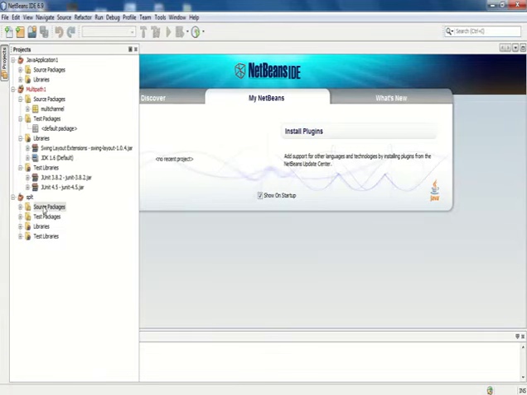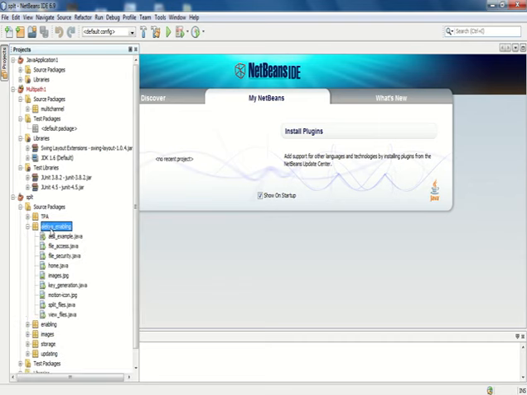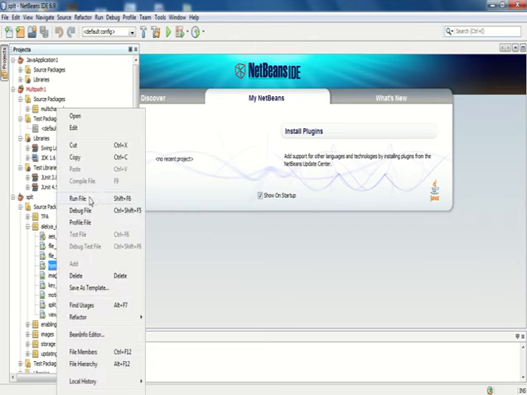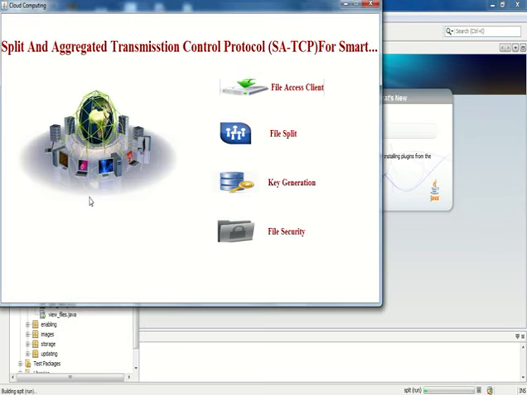Select the project. In that, Split is my project. Select the source packages. Under that, we have a lot of packages. Select enabling. Under that are a lot of packages, such as file access, file security, home, images, and a lot of files. First, I have to choose home.java. Right-click and run the home.java package. It will show the home page of Split and Aggregated Transmission Control Protocol for Smart Power Grid.